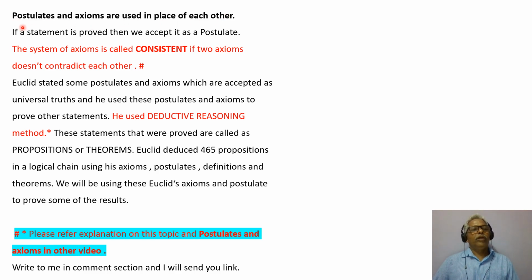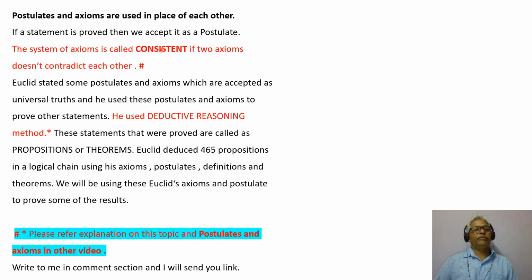In ancient times, postulates and axioms were two terms with different meanings, used in different places in maths. But nowadays, postulates and axioms are used in place of each other, which means there is no difference. Now, if a statement is proved, then we accept it as a postulate.